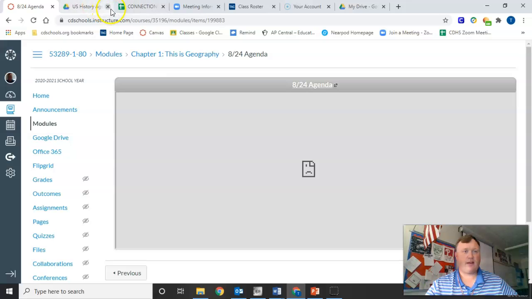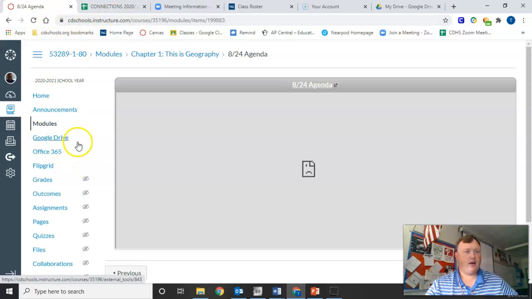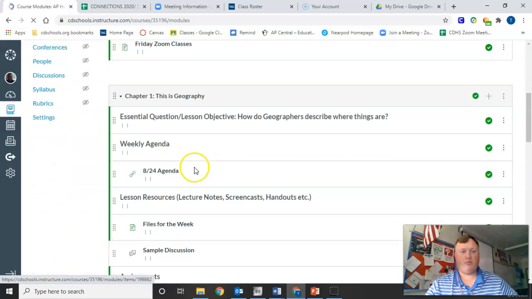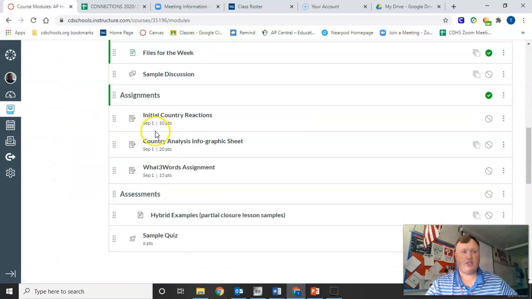Let me exit out of these. You can see that. But if you go back to modules, each week I'll put a new module up here for you, so this whole entire thing is yours. There's no assessment this week. You don't have to worry about that. I'll make sure that stays closed, so you'll have nothing there. But these are the 3 assignments I'll have posted, all right?